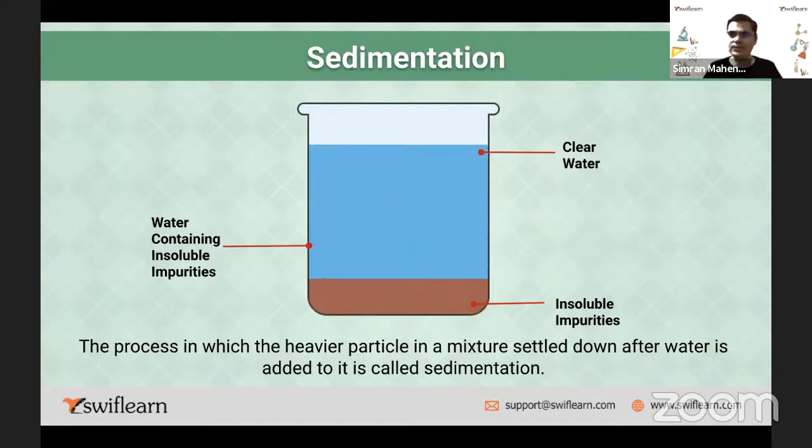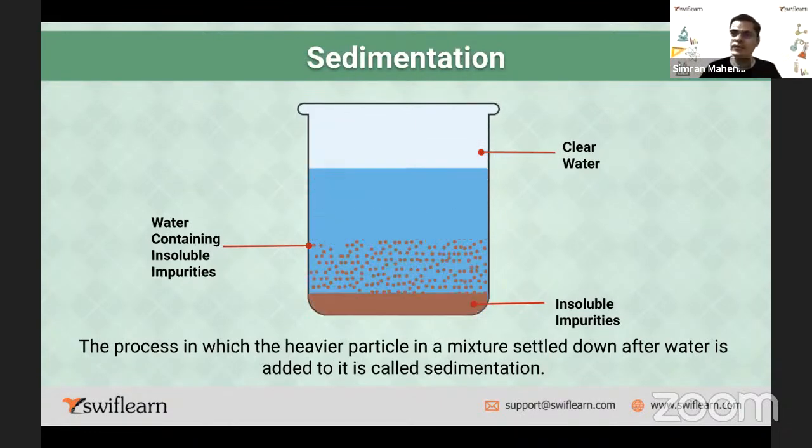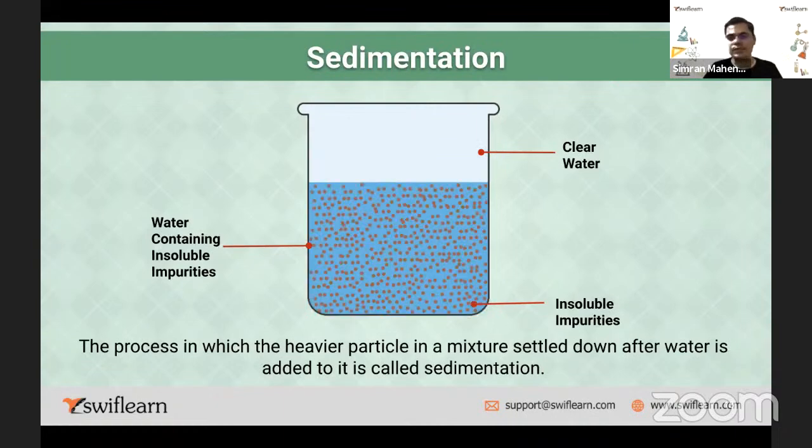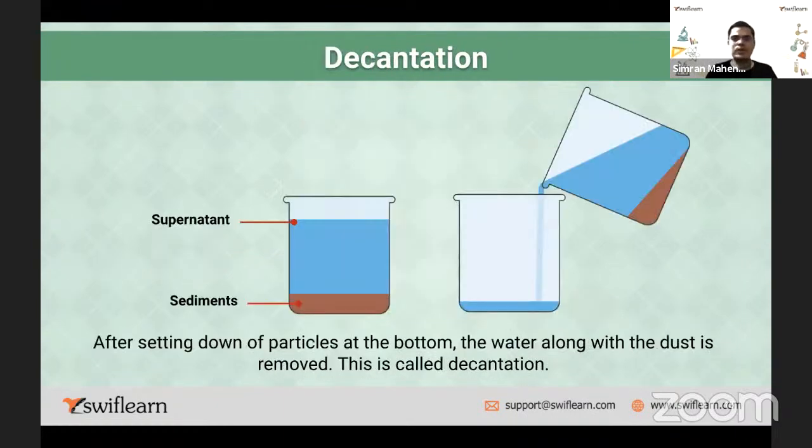Everyone is getting it? No problem? Any doubt? Fine, very good. So that is what is called sedimentation. Very good. Let us go ahead.